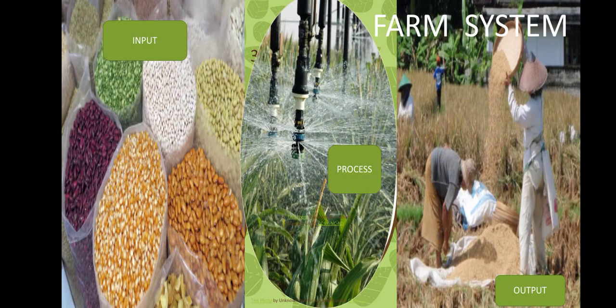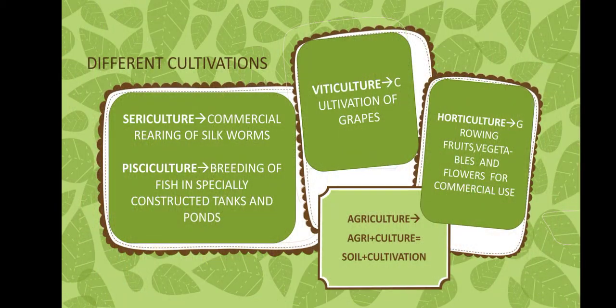Like your computer, it has a particular system to follow, that is input, process and output. Here input is of seeds, machinery etc. Processing is plowing, spraying etc. and output is in the form of crops or money earned. Now here are interesting names given to different cultivations done all over the world.